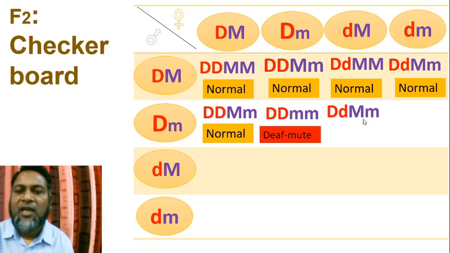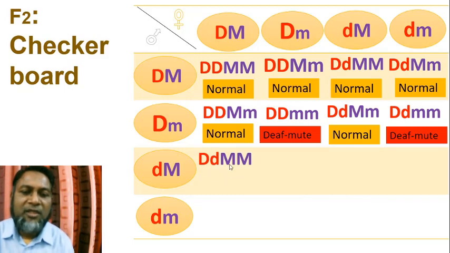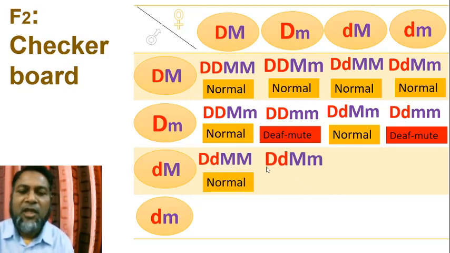Capital D, capital M present here, so this person is normal. Here both m are recessive and small, so this person cannot speak normally, so this person is deaf mute. Capital D and capital M present here, this person is normal. Capital D, capital M present here, this person is normal.